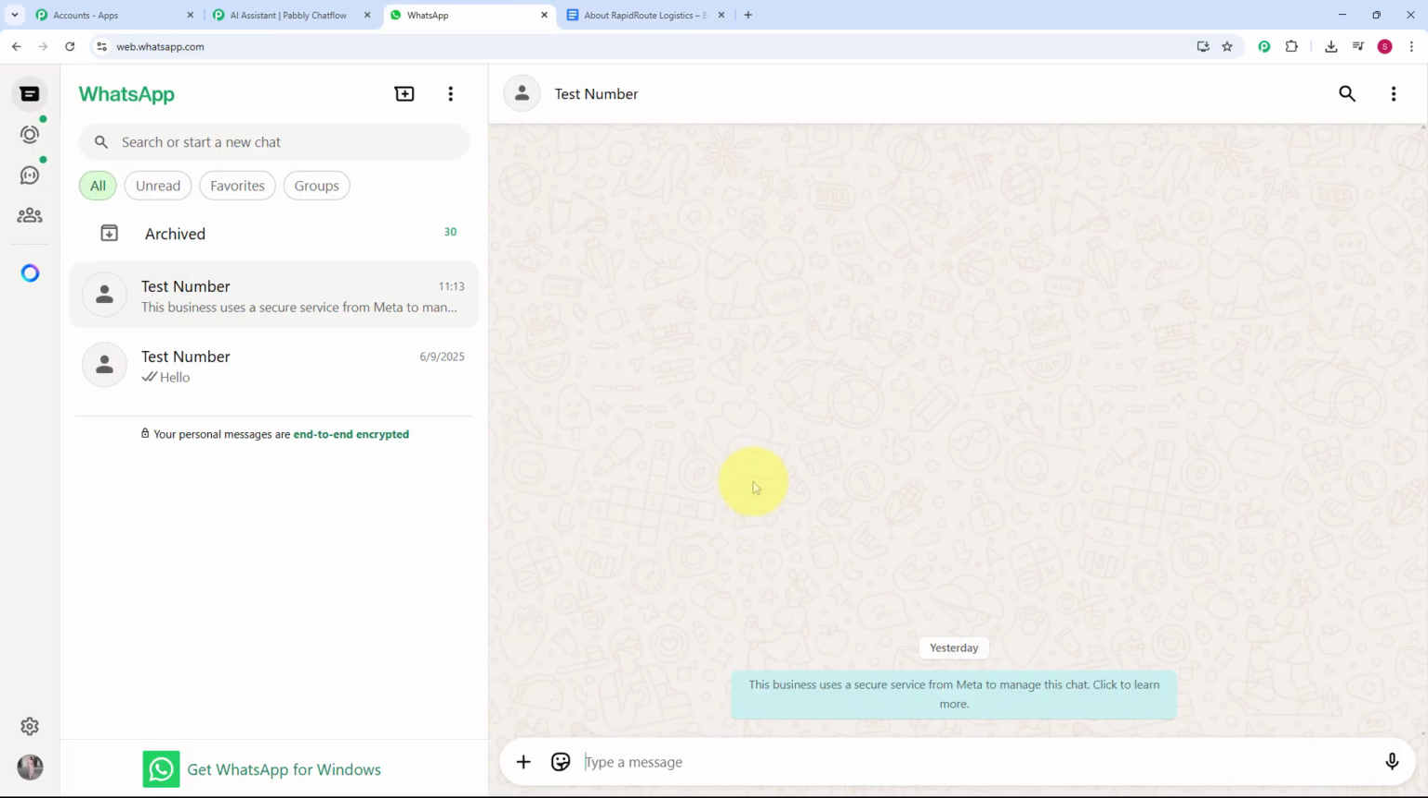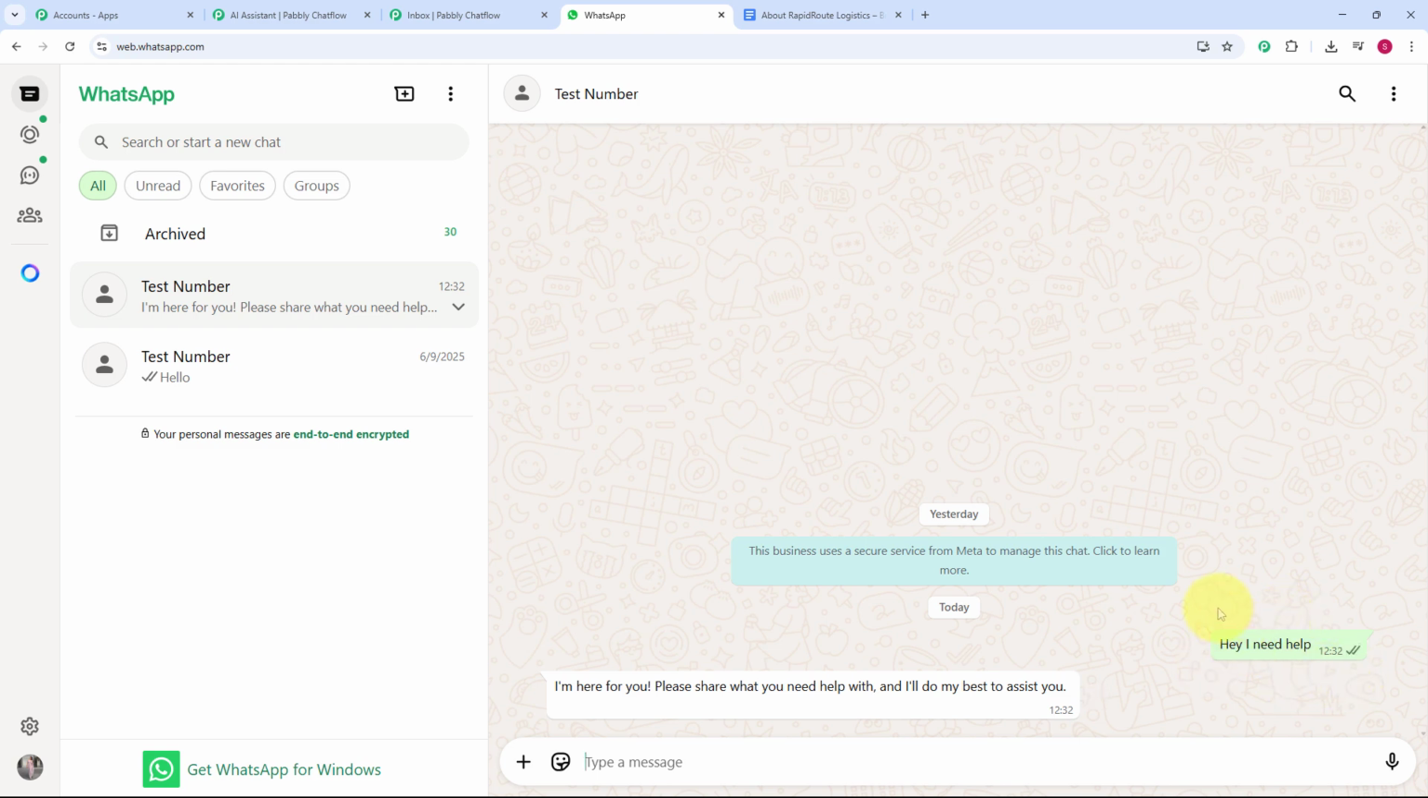Here you can see I have opened my WhatsApp, and now I am going to send a message to the number which I have already connected to my Pabbly Chatflow account. Let's type a message, I need help. Here you can see as I have sent the message, that is, hey, I need help, I have already got a reply from my AI agent.